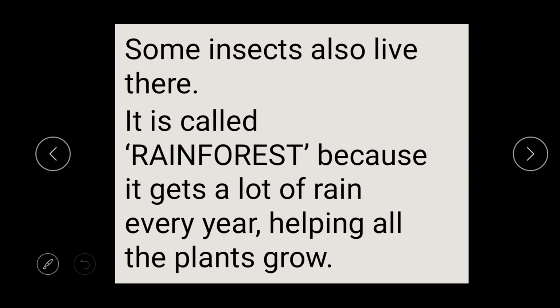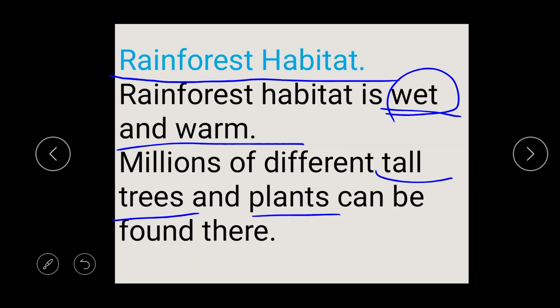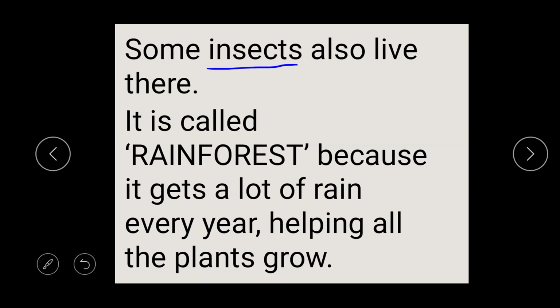Also, some insects live in the rainforest habitat.